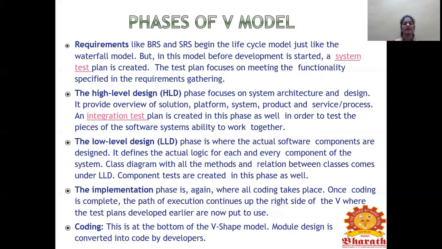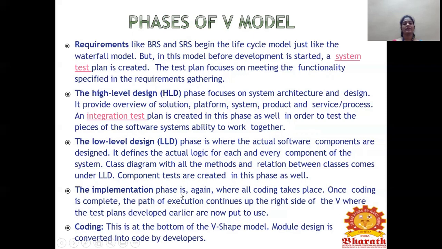The low-level design mainly concentrates on the actual software components we're going to design. Okay, it defines the actual logic of each and every component of the system used. It uses a class diagram step by step. So the relations between those classes all come under the low-level design, and in this phase it will create the component test.